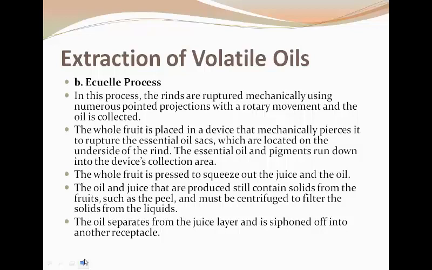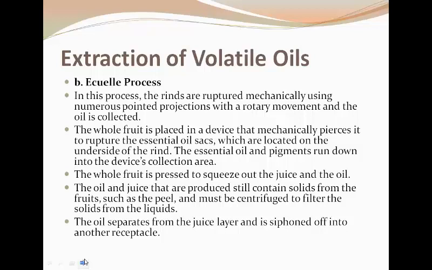The whole fruit is placed in the device and mechanically ruptured by this rotary movement of the apparatus having the pointed projections, which basically rupture the sacs for releasing the oil from the oil sac.